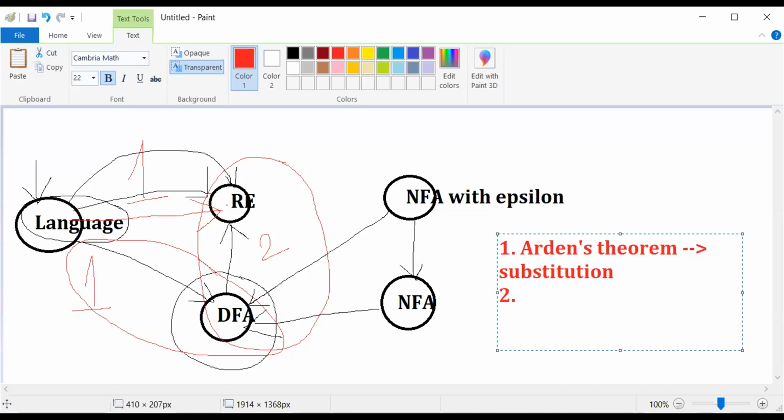The second method, which I will cover in tomorrow's class, is the state elimination method, which is a very important method and will also be helpful for you in software testing. And we have one more method, a tabular kind of method. So these are the three different methods that we are going to follow for converting the given DFA into a regular expression. Is it clear?